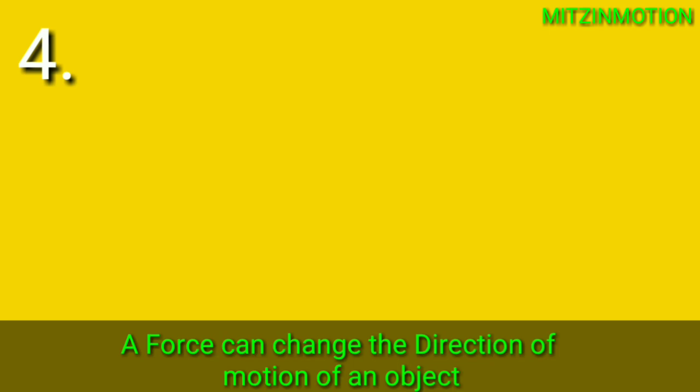Number 4. A force can change the direction of motion of an object. That means if an object is going towards north, then by using a force you can change the direction towards south or east or west. Okay?